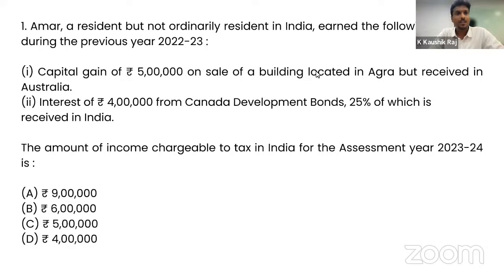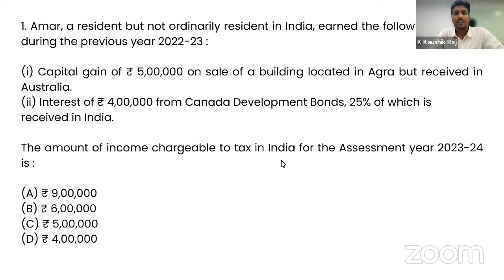Amar, a resident but not ordinary resident in India, earned the following income during the previous year 22-23. Capital gain of rupees 5 lakh on sale of building located in Agra but received in Australia is the first income. Interest of rupees 4 lakh from Canada Development Bonds, 25% of which is received in India.